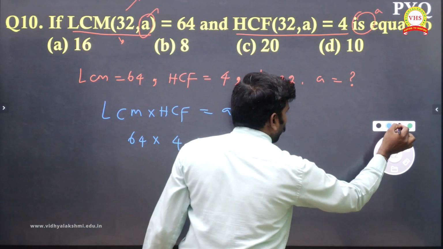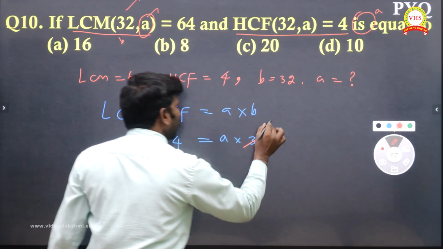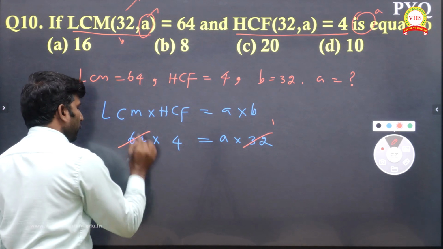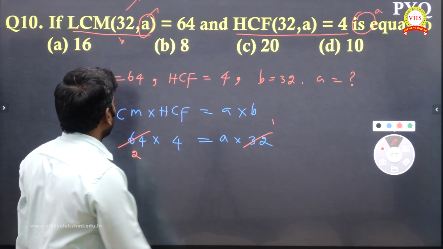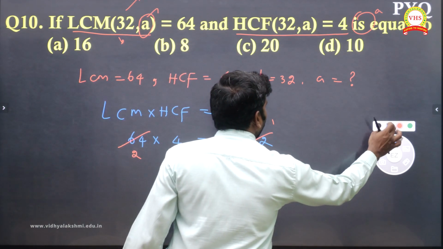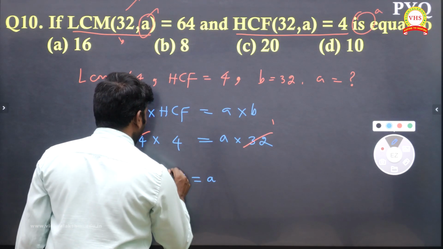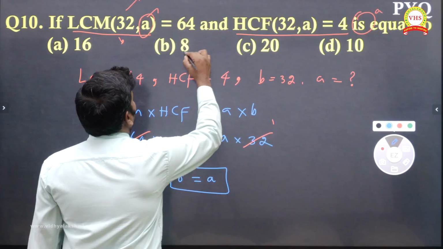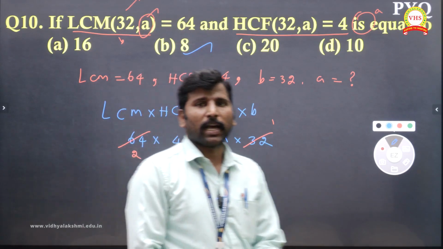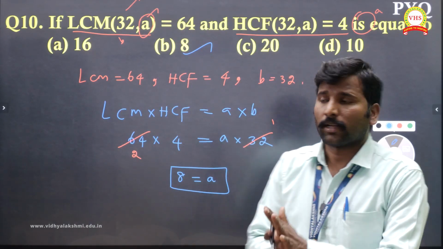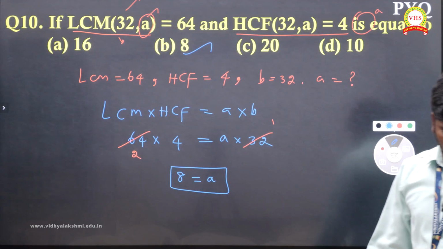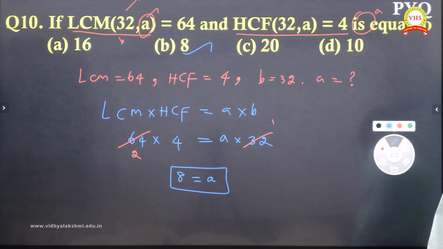If you want to cancel, you can cancel directly. 1, 32, 2 times. Directly you can cancel. So what am I getting as the A value? 2 4s are 8 is equal to A. So my A value, 8, is the required answer. Understand? That's it. Now we'll go to question number 11.